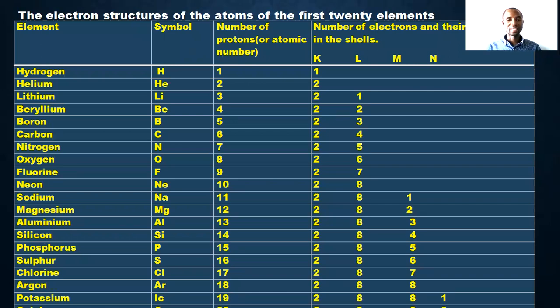Hydrogen is in K shell, helium is in K shell, lithium is K and L. As you can see, it runs down to calcium, which is the last one. So they are being distributed in the shells K, L, and M. This is how they are being distributed, and you just look at them critically and learn it. It's very, very simple, and that is it.